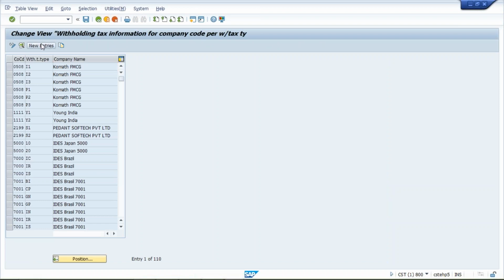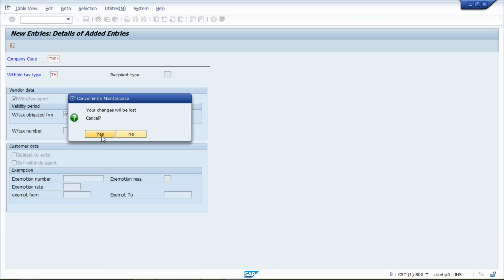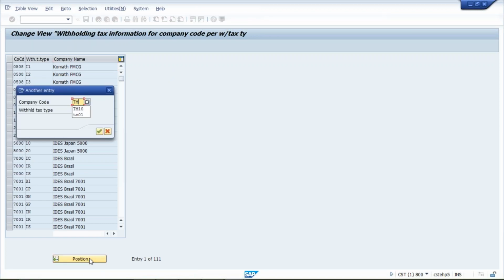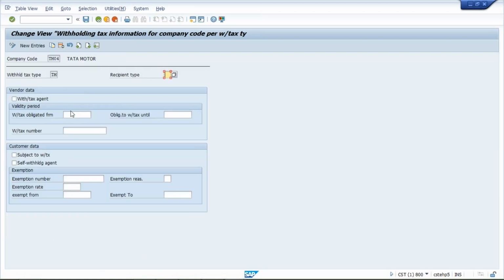So here what I have done for TM10, TM04, press enter and give your tax type here, and then this. Oh my god. Where is TM04 here?